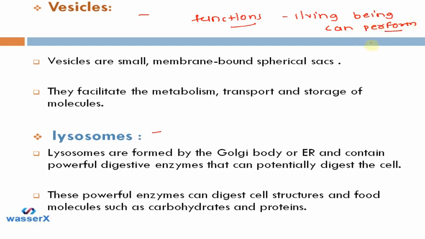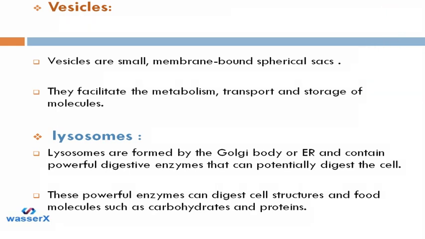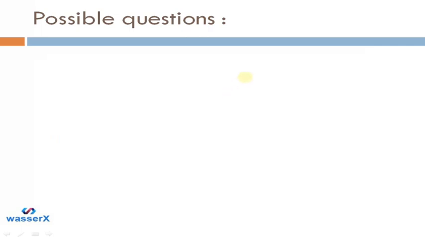So we can say that the cell is a living unit because it satisfies all the characteristics, and we have some evidences. These are the different organelles present in the cell which provide the evidence that the cell is a living unit.